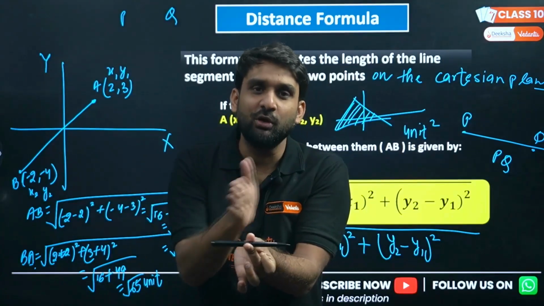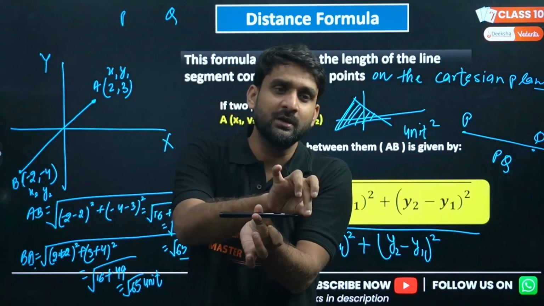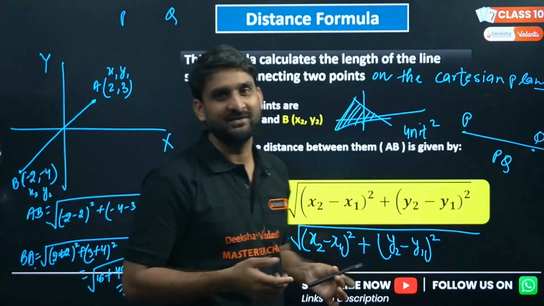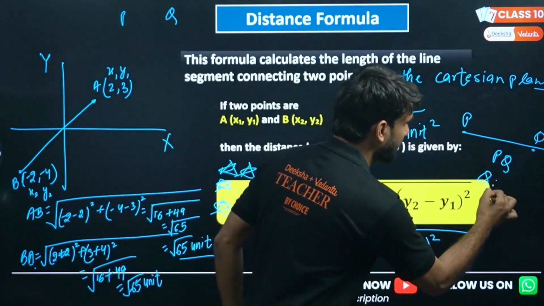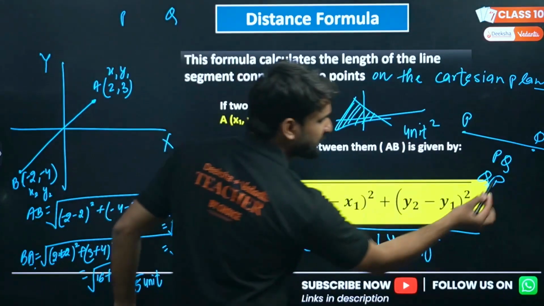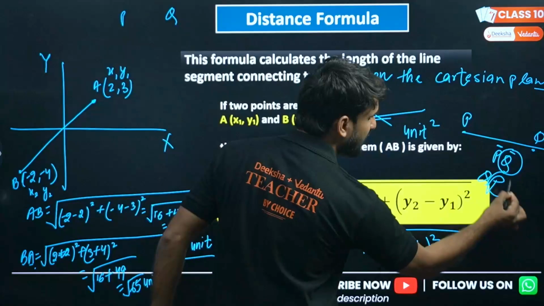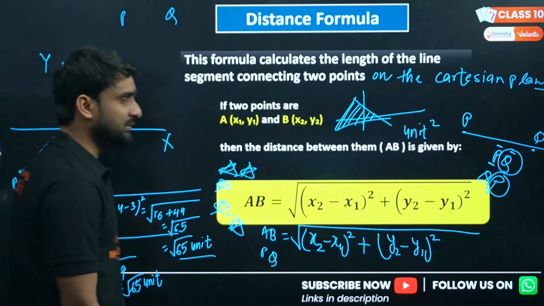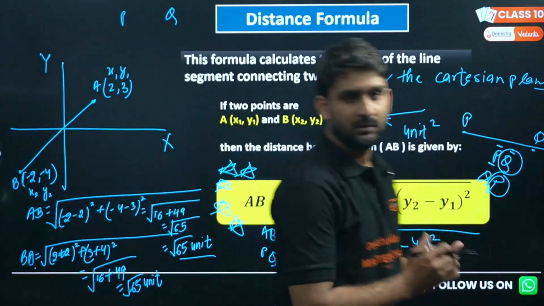What is your initial point? What is your final point? Doesn't matter. You can find the length of this pen from here to here, or from here to here. So either you can call it PQ or you can call it QP. Both statements are the same. But make sure the point which comes after the first point will be x2, y2, and the first will be x1, y1. Hope you have understood, my dear lovely kids.